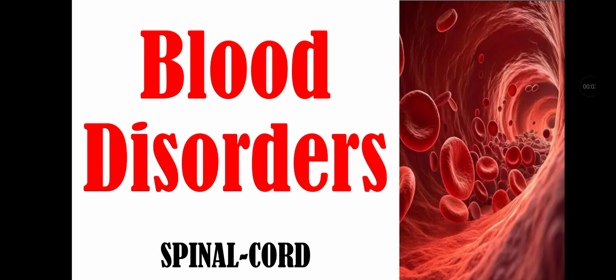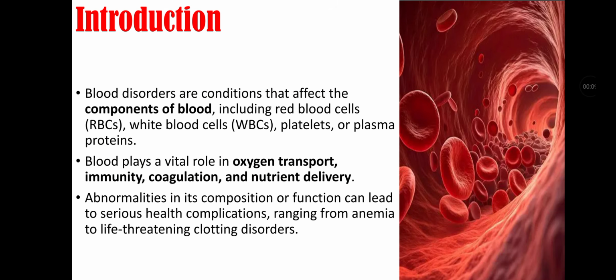Today we are going to talk about blood disorders. Let's start our topic with introduction. Blood disorders are conditions that affect the components of blood, including red blood cells, white blood cells, platelets, or plasma proteins. Blood plays a vital role in oxygen transport, immunity, coagulation, and nutrient delivery. Abnormalities in composition or function can lead to serious health complications ranging from anemia to life-threatening clotting disorders.